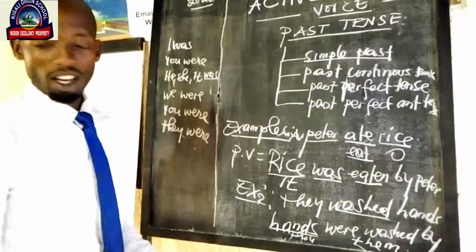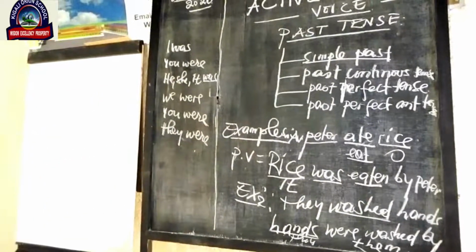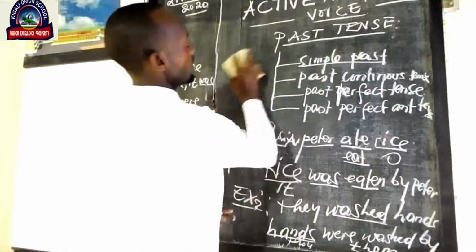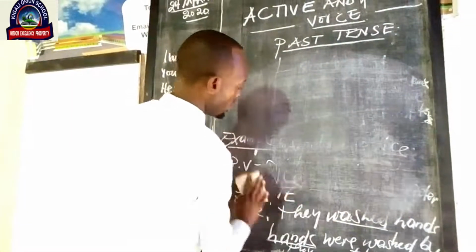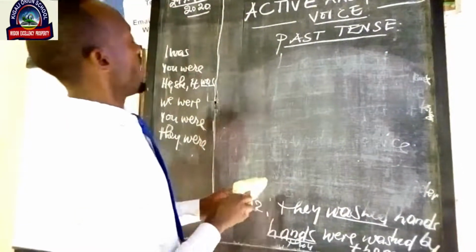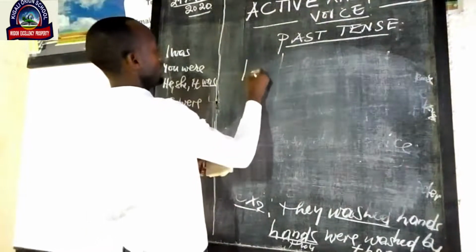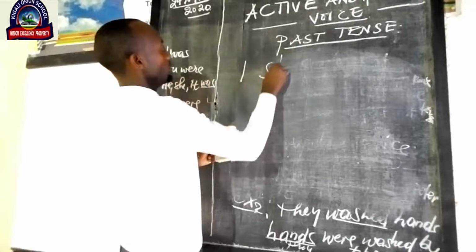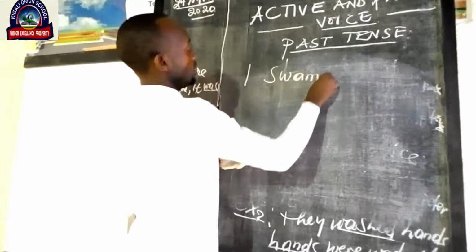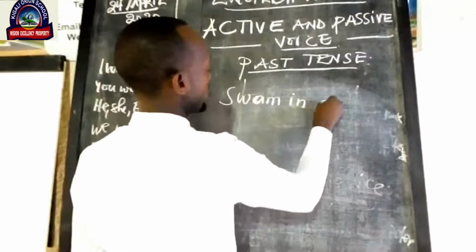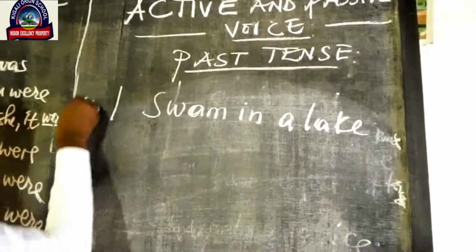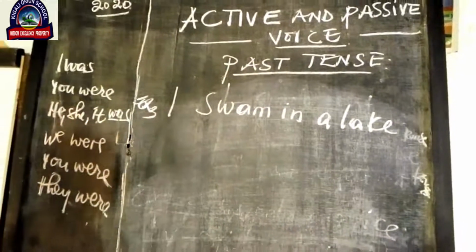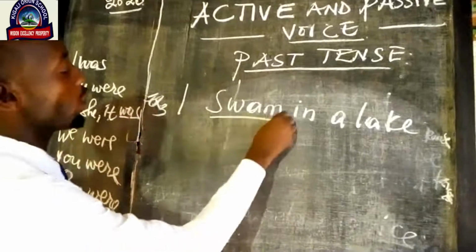So let's get example number 3, which is relating to this. I have to say that I swam in a lake. This is example number 3. I swam in a lake. This is verb to swim.